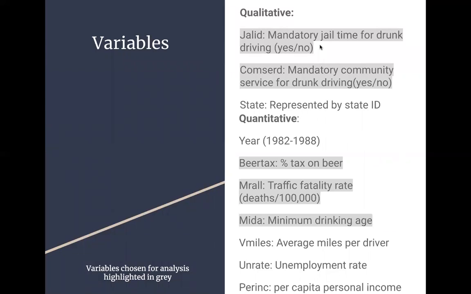So the ones I actually chose for the purpose of this presentation and my project were mandatory jail time, which was indicated with yes or no, and mandatory community service, which was also yes or no. These were my two qualitative. And for my three quantitative, I chose beer tax, which was the percent tax on beer, MRAL, which is the traffic fatality rate in deaths per 100,000, and META, which was the minimum drinking age. You can see the variables chosen for my analysis highlighted in gray.